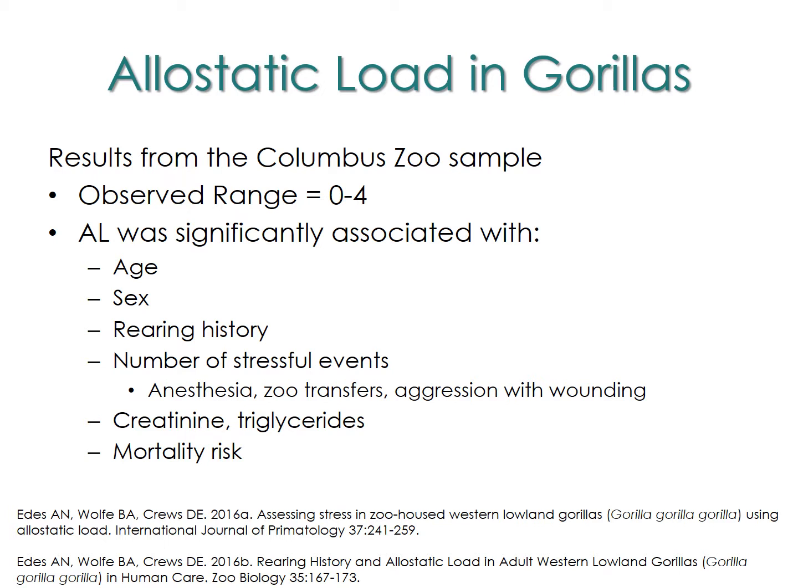We are actually in the process right now of finishing up analyses on a much larger sample of zoo-housed gorillas, but this slide highlights our original findings from our pilot study. We observed a range of 0 to 4 in the gorillas housed at the Columbus Zoo, meaning the gorillas had anywhere from 0 to 4 biomarkers that were dysregulated to the point of being high risk.